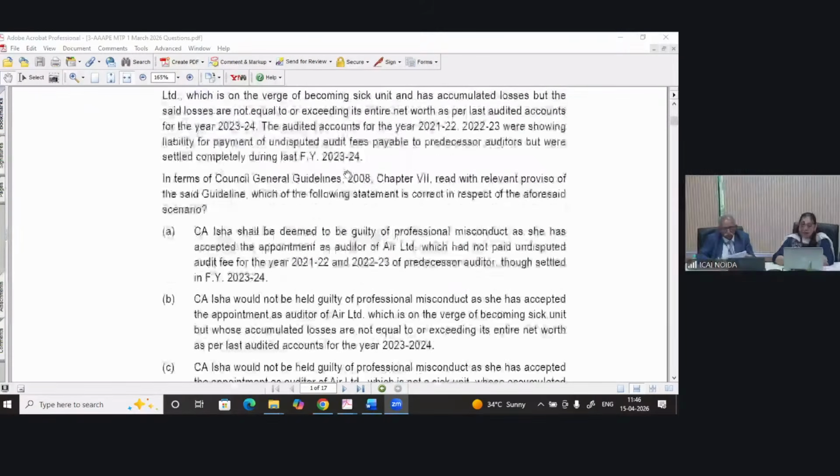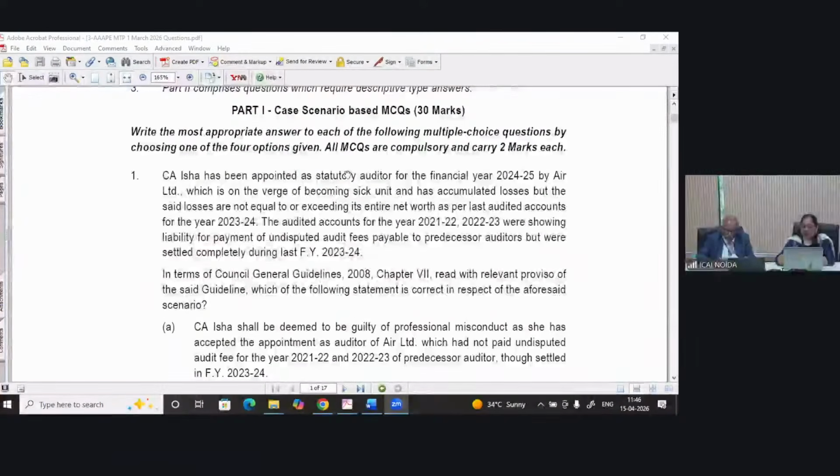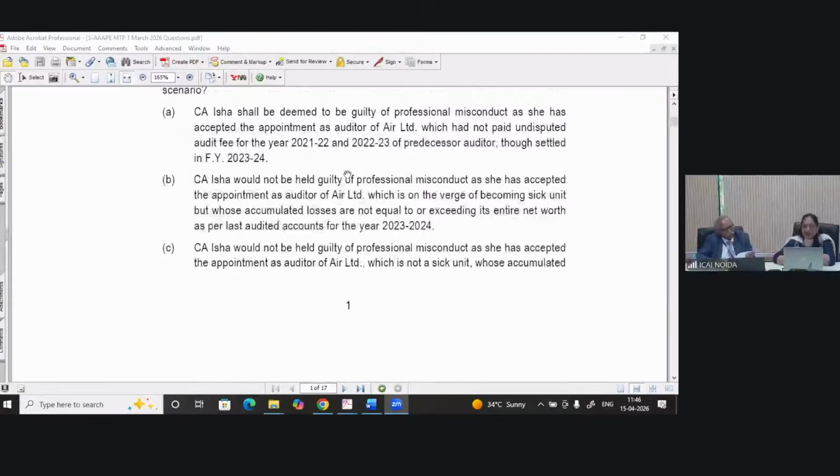Because in 23-24, undisputed audit fees were already paid. Settlement is already done completely. So when you are going to appoint for 24-25, there is no undisputed audit fee in your financial statement. So everything is settled, and guilt of professional misconduct is eliminated.